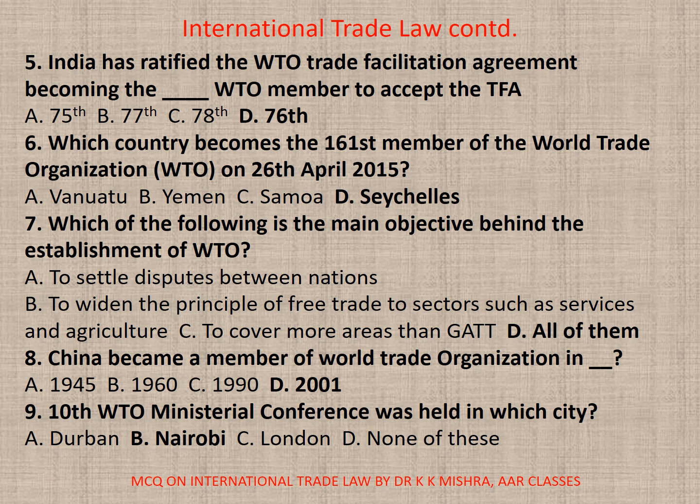7. Which of the following is the main objective behind the establishment of WTO? A. To settle disputes between nations. B. To widen the principle of free trade to sectors such as services and agriculture. C. To cover more areas than GATT. D. All. Correct option is D. All. 8. China became a member of WTO in 2001.